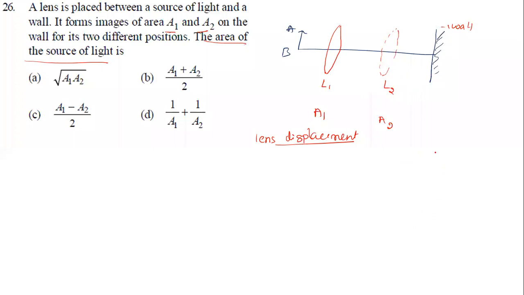That you should remember, no need to go into the derivation. They just get interchanged.